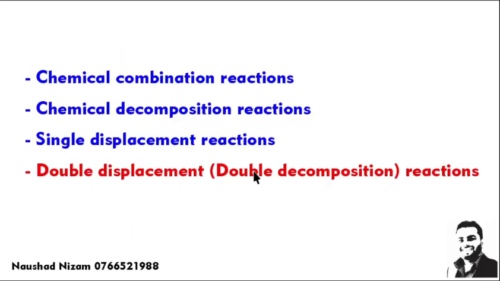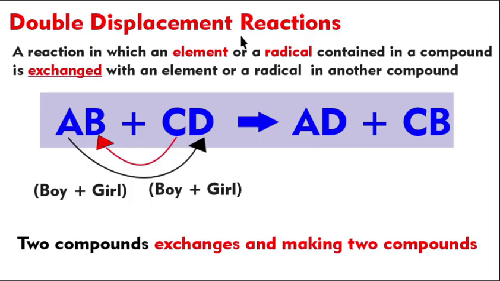Let's move on to the last type of reaction, that is the double displacement reaction. Under double displacement reaction, two compounds, AB and C, exchange either elements or radicals such as sulfate, nitrate, hydroxide. They exchange with each other and make new compounds. Two or more new compounds are formed by exchanging the elements. Two compounds exchange and make two compounds. Sometimes you get three compounds.